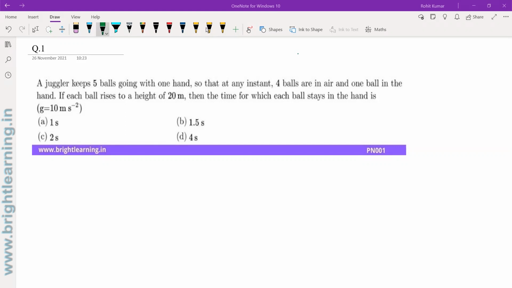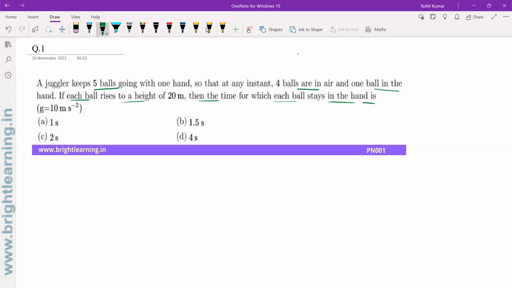So the first question here is from the chapter on one-dimensional motion. We are given 5 balls. A juggler is keeping these 5 balls going with one hand so that at any instant 4 balls are in the air and one ball is in the hand of the catcher. If the ball rises to a height of 20 meter, then what is the time for which each ball stays in his hand? What we need to do here is first discuss the complete motion of one ball, and then we'll solve further questions for more details.